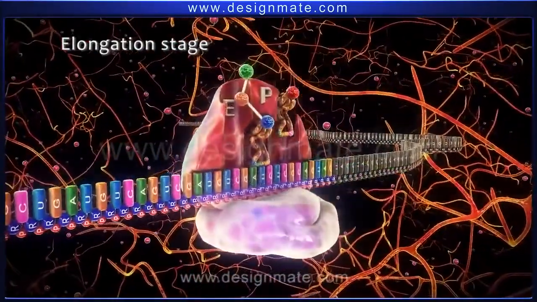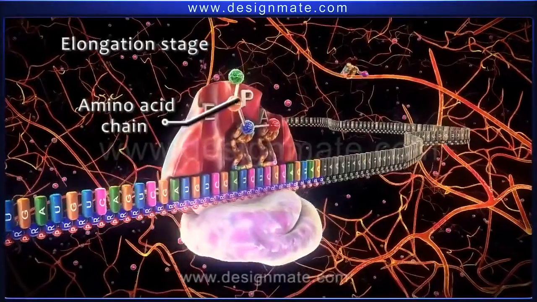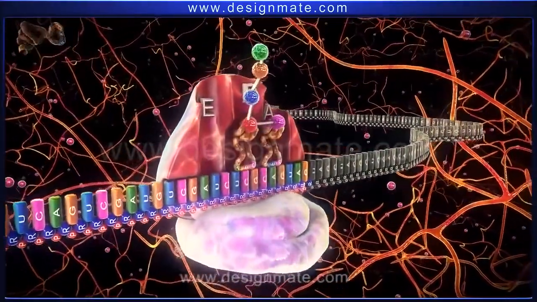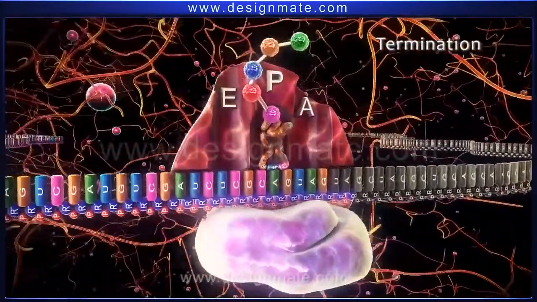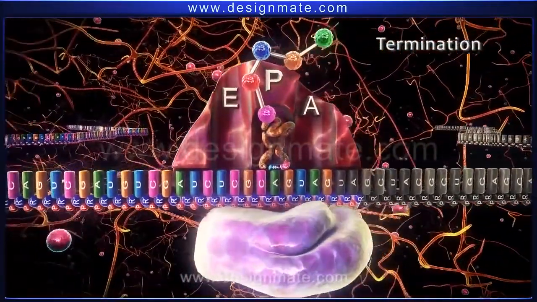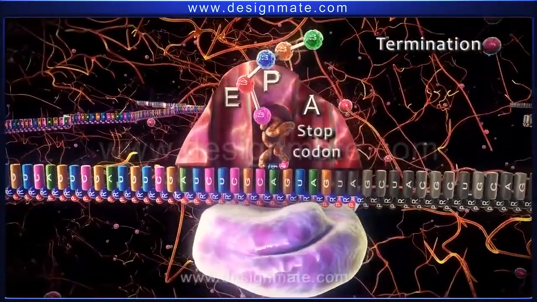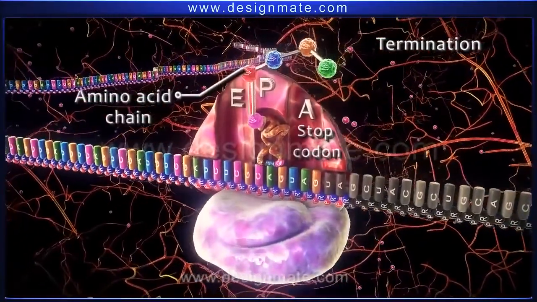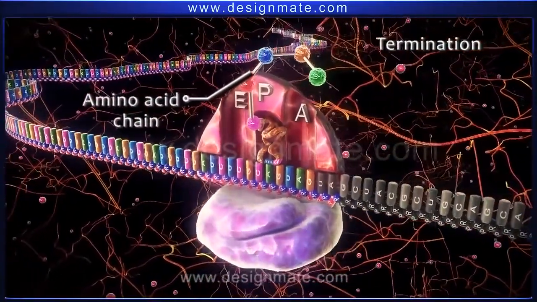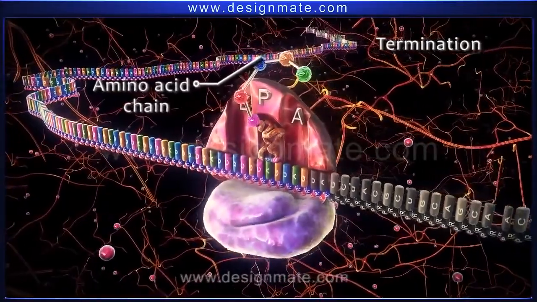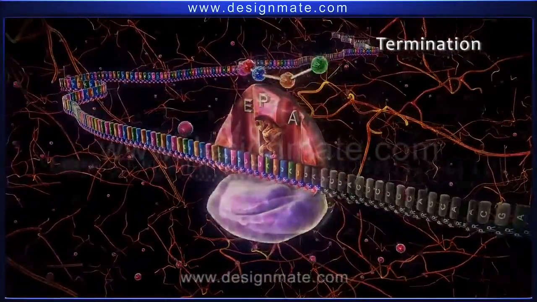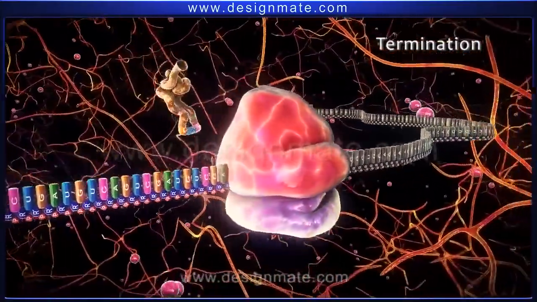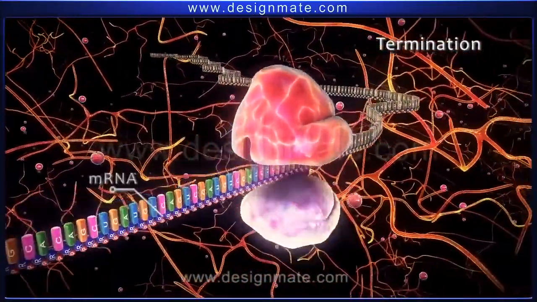The process is repeated until a chain of amino acid molecules is formed. The last stage of protein synthesis is the termination stage. When the ribosome reaches the stop codon UAG, elongation stops and the newly formed amino acid chain, which is the protein macromolecule, detaches from the ribosome. Subsequently, ribosomal subunits, along with the tRNA, dissociate from the mRNA.